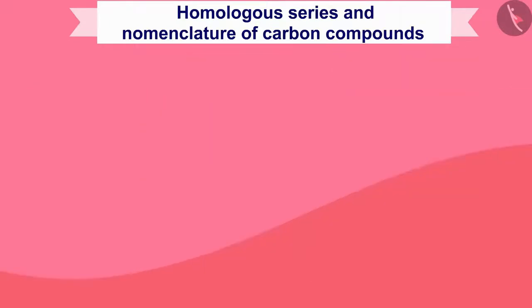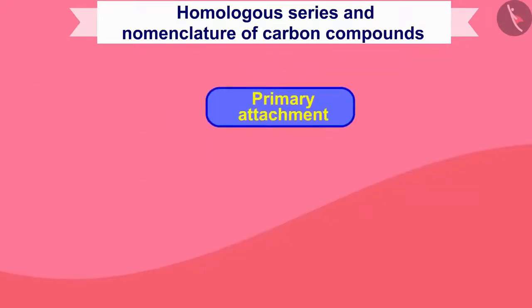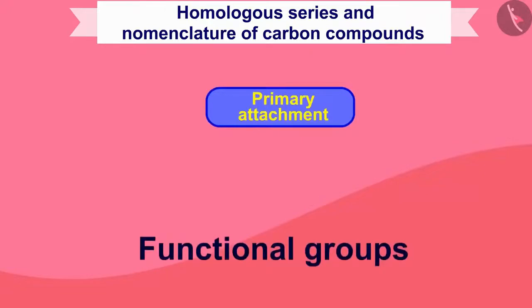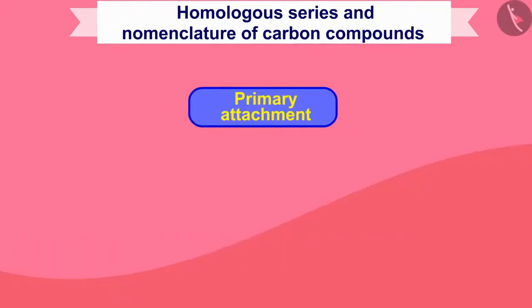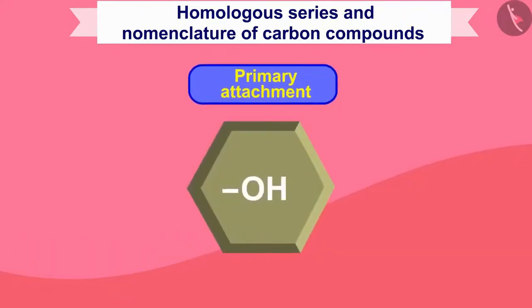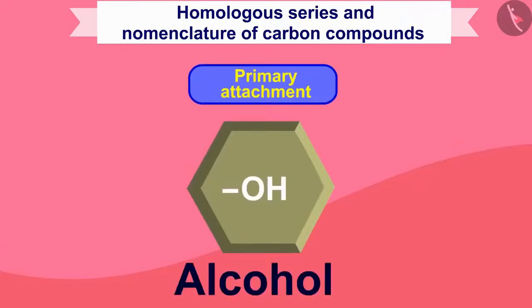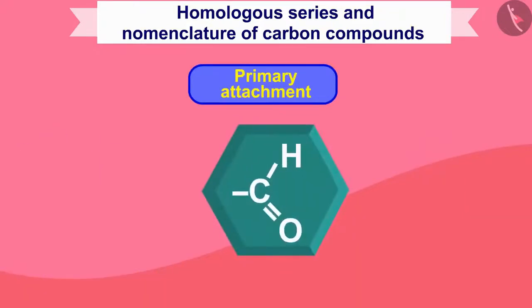Now we can check the primary attachments, the functional groups. They are as important as the surname in a carbon name. If OH or hydroxyl is seen in the primary, it is alcohol. For this, you will write ol. If you see CHO, that is aldehyde, you will write al for it.